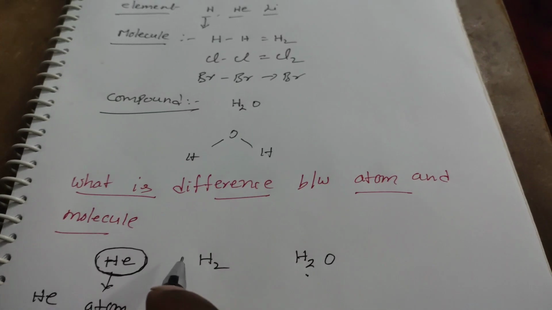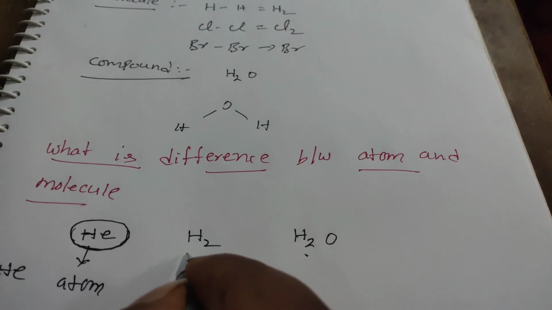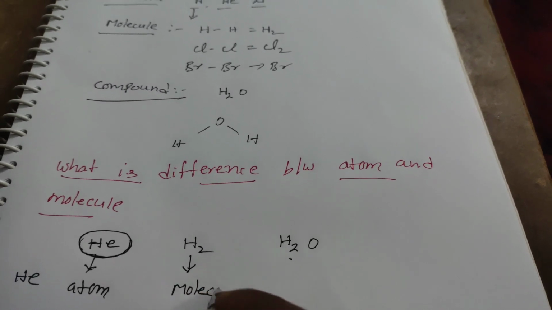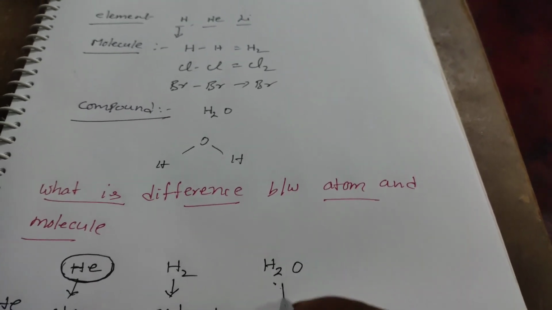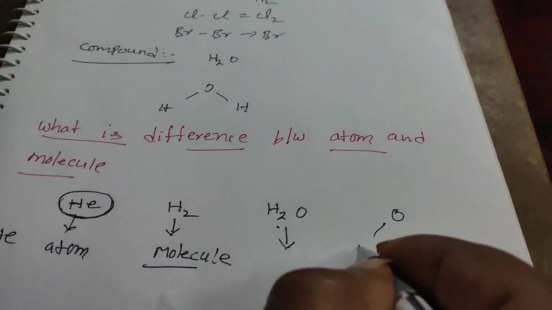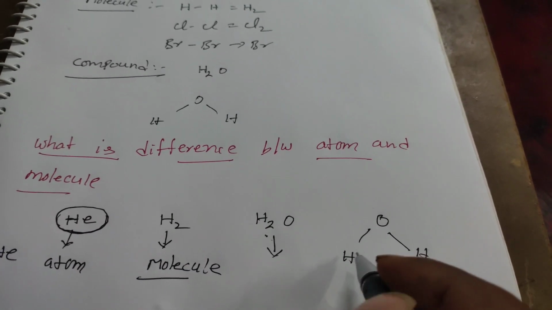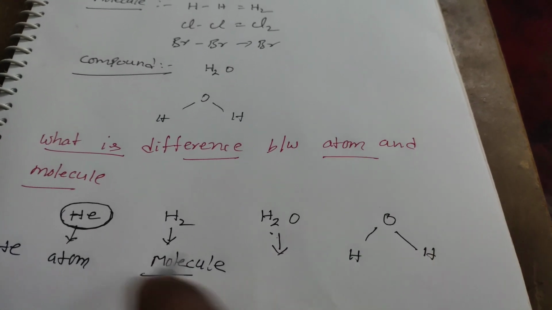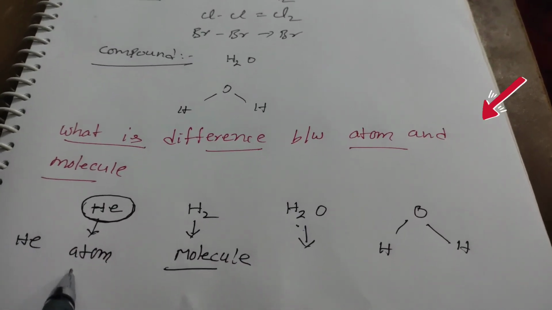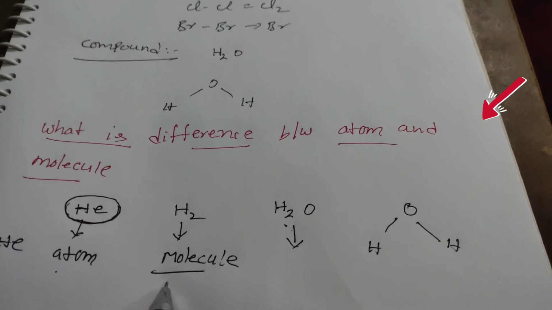And H2 is a gaseous molecule. Here two hydrogens are combined together, and it forms a molecule. And next one, the water molecule. In the water molecule, two hydrogens and one oxygen are chemically combined to form a molecule. So it is a molecular compound. So the difference between the atom and the molecule is that an atom is the purest form, and when two or more atoms are combined together, they form a molecule.